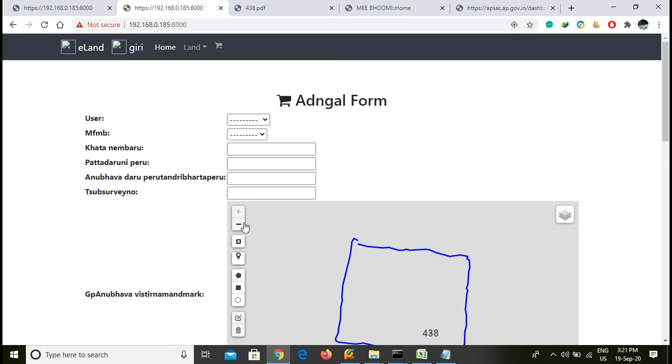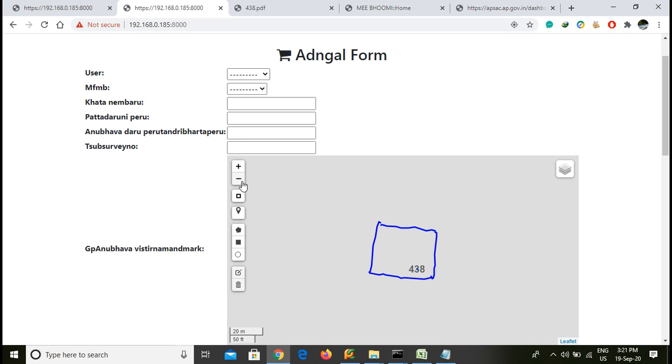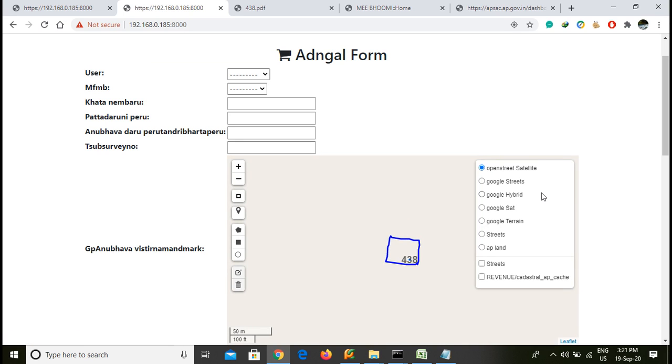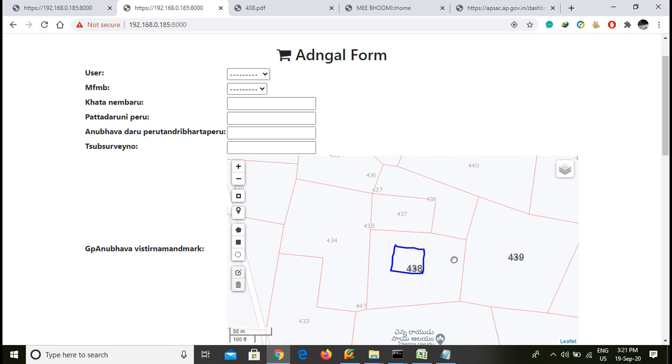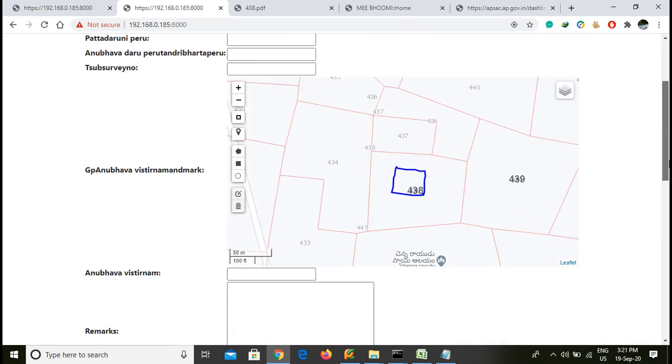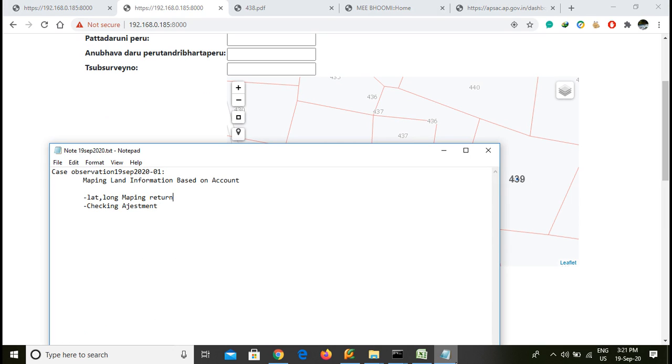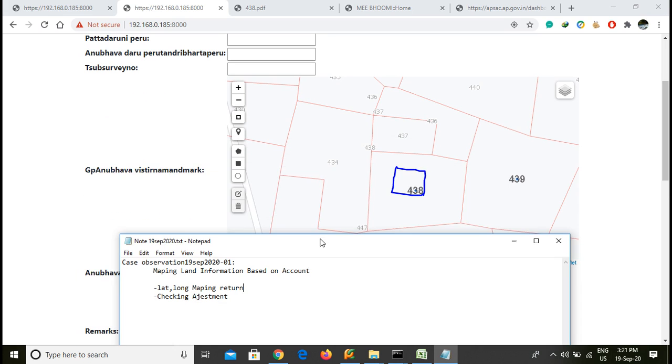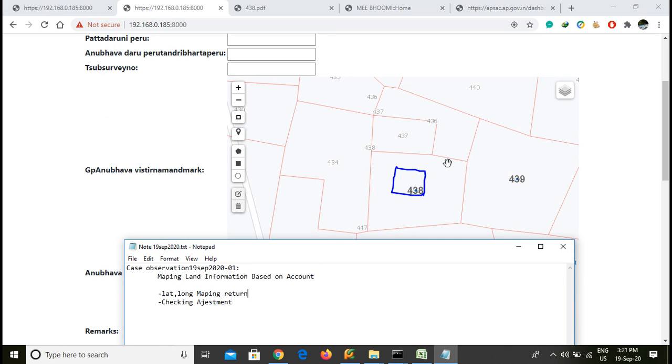That is fine. My father's land is available. I'm applying for the revenue record. I'm going for the Google layer. Here the land situation, at such and such a place, land is available. We need to go for some statistics, meaning mapping the land information account. We are collecting the samples and writing them onto the map. Checking the adjustments, we are checking some of the cross verification tables.